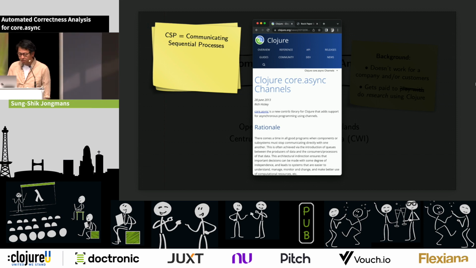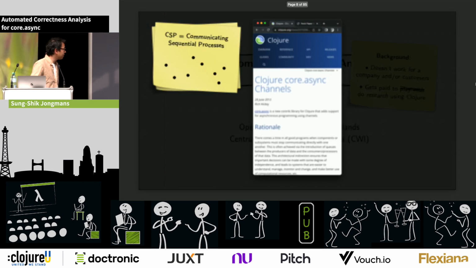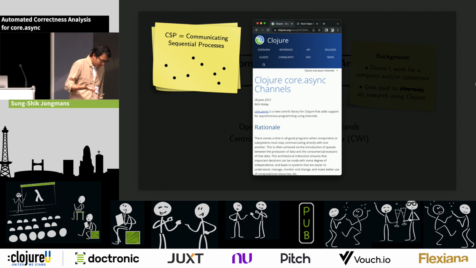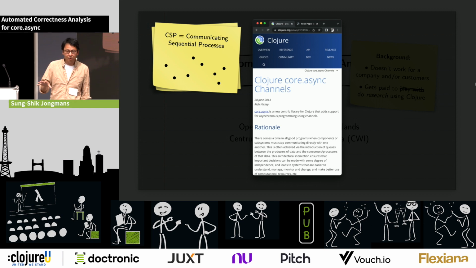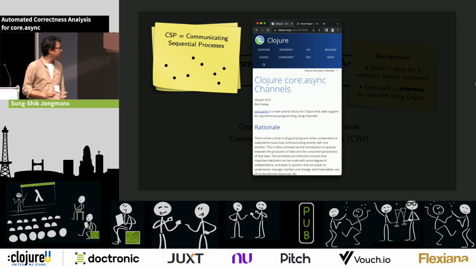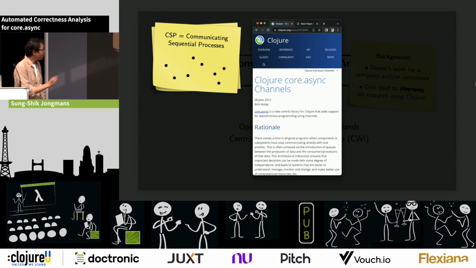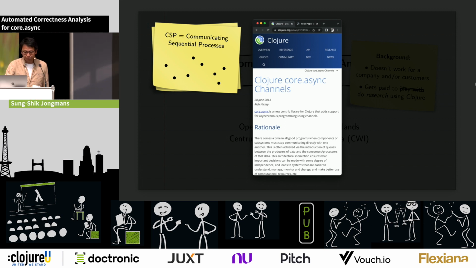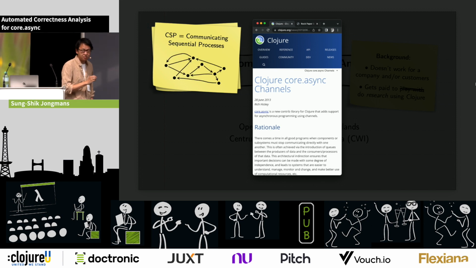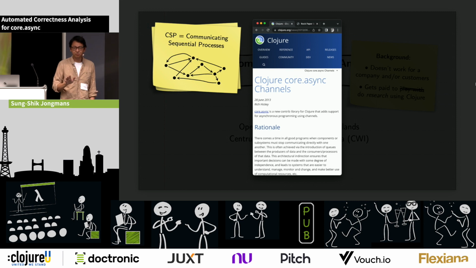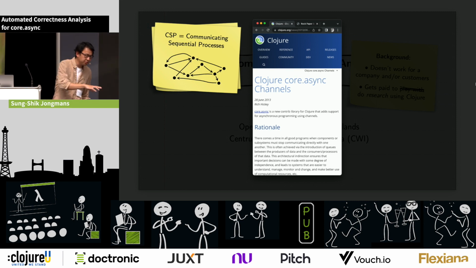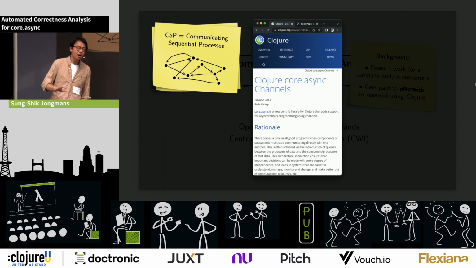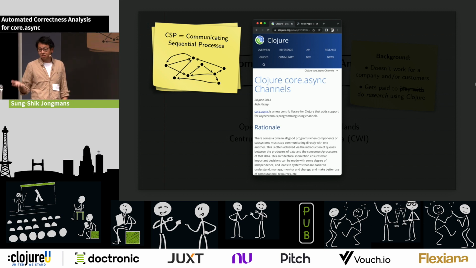So the only thing you need to know about CSP in the context of core.async is that when you perceive your concurrent programs through this CSP kind of looking glass, you have processes, and you have channels between processes, and that's it. That's all you need to know, right? So the idea is these processes perform some local computations, and then at some point, they need to share data with each other, right?